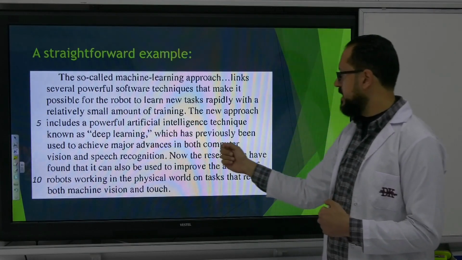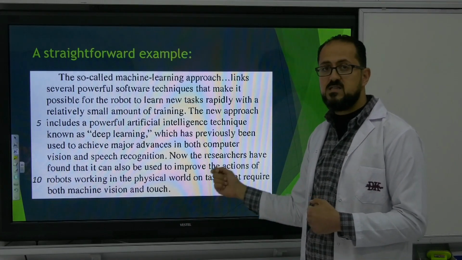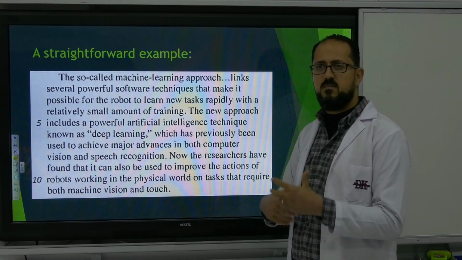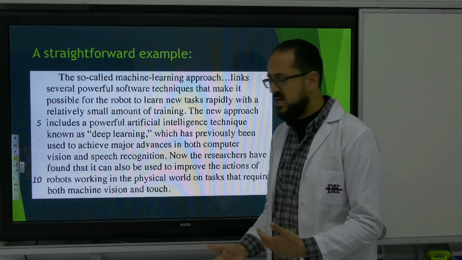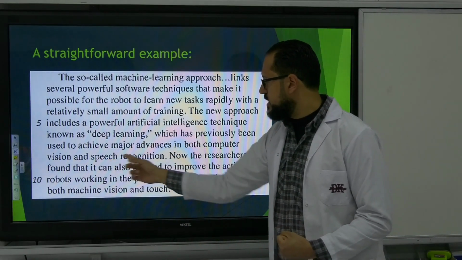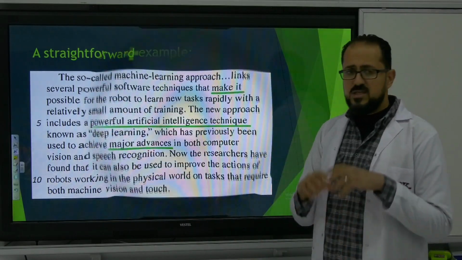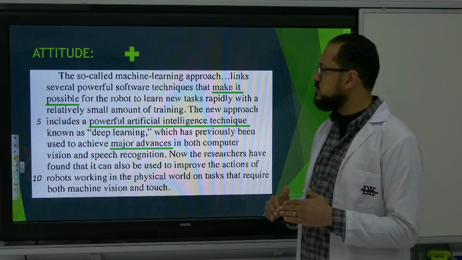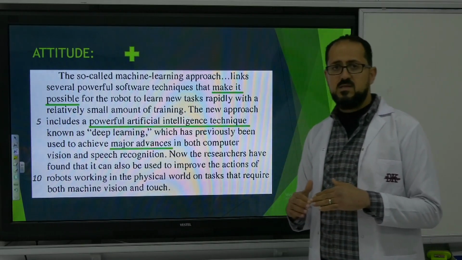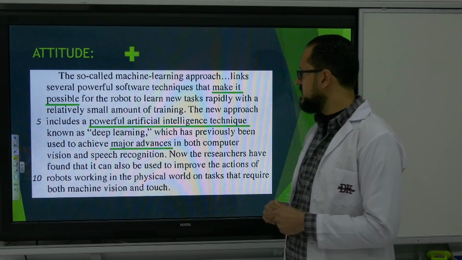Known as deep learning, which has previously been used to achieve major advances. Advances again reflects a meaning that is somehow positive. In both computer vision and speech recognition. We don't need the next one. So I just underlined the positive attitude words for you. This is how you should look at the text in the real exam.